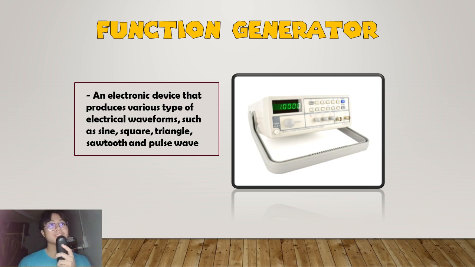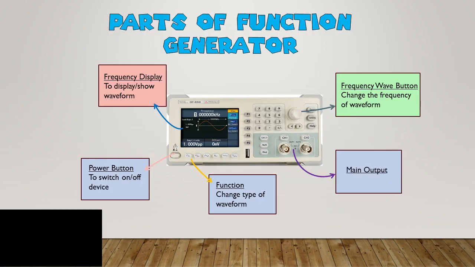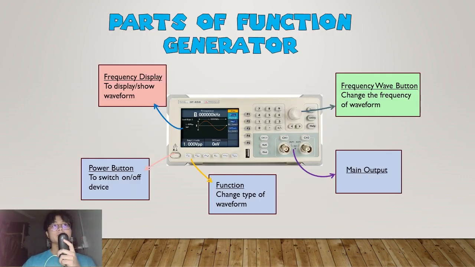What is a function generator? A function generator is an electric device that produces various types of waveform, such as sine, square, triangle, sawtooth, and pulse waveform. There are parts of a function generator.